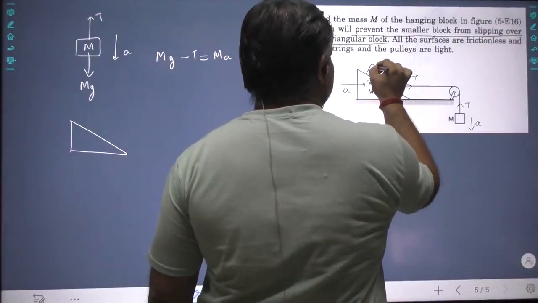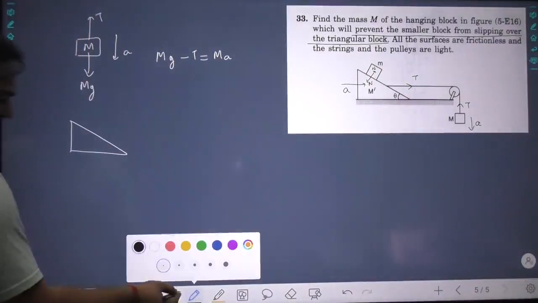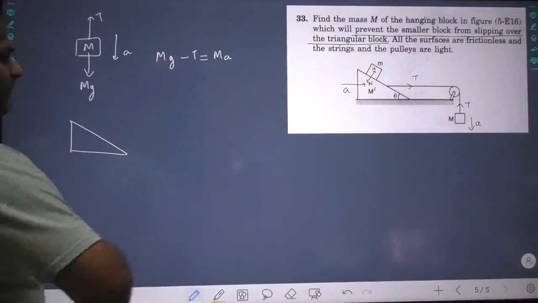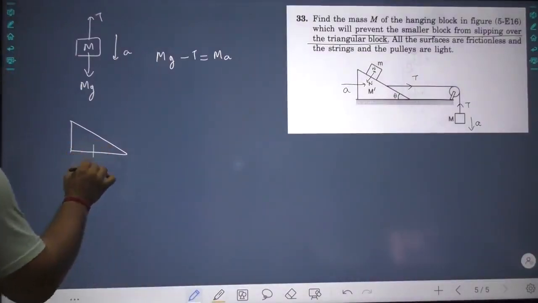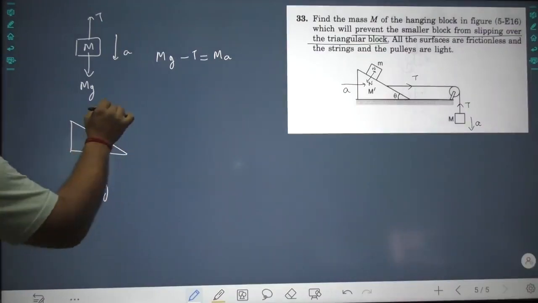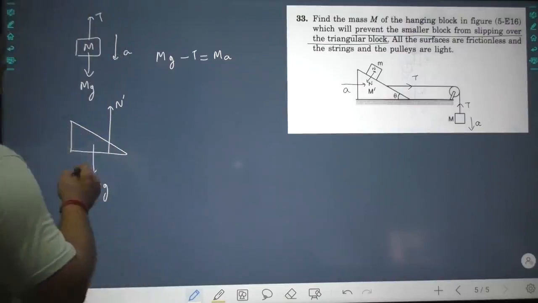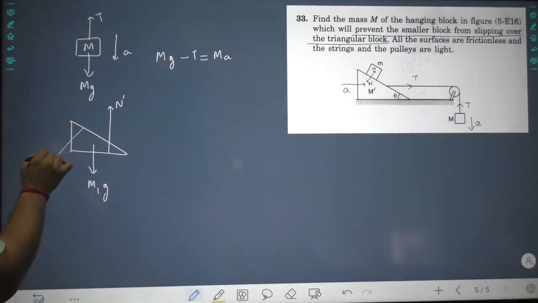So normal reaction N, normal reaction N. Now try to understand this. Now this has M dash g downwards. This has its own normal reaction N dash upward. And there is a normal reaction N like this.